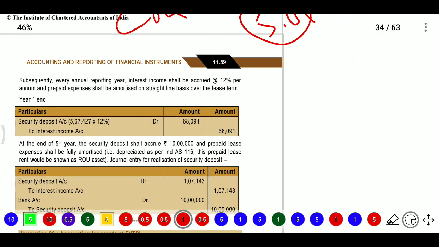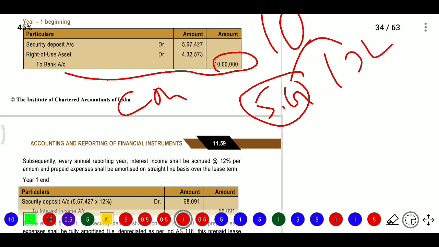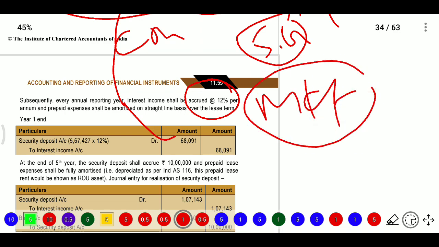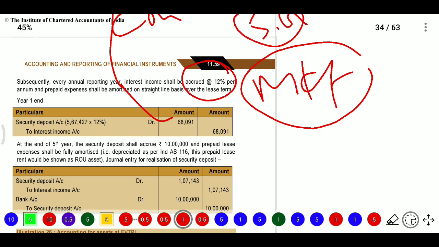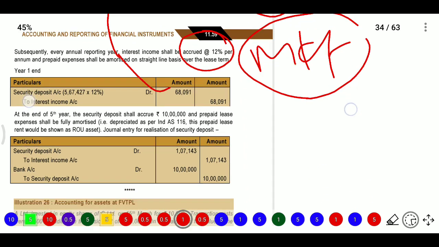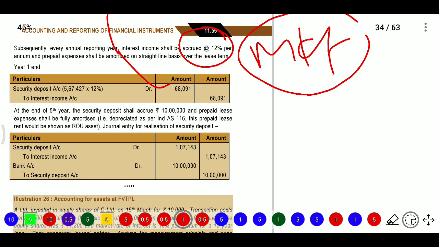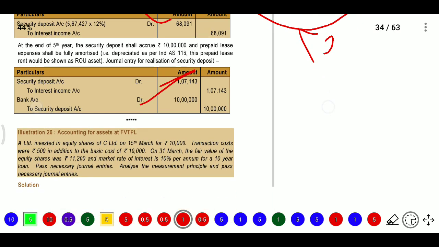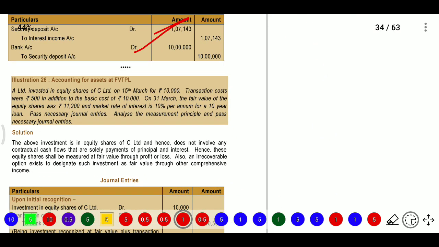Next, subsequently at every annual reporting, the interest income shall be accrued. For that deposit, at the rate of 12%, which is the market rate, the amount will be accrued as interest income. So security deposit account debit to interest income, and at the end of the 5th year the security deposit accrues and becomes 10 lakhs, with total interest income of about 4,32,000 at the end. Whenever the amount is received, bank account debit to security deposit account. That is lease related.